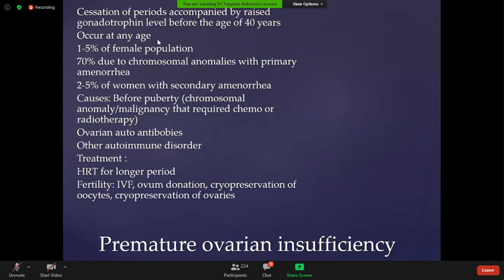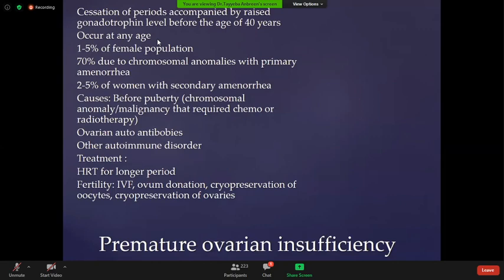Treatment of these patients is usually counseling, just like we do in menopausal patients, about lifestyle modifications, exercise, and diet modification. These patients usually need treatment in the form of HRT, hormone replacement therapy, for a longer period of time, because the age of these patients is less. The usual age of menopause in Pakistan is around 47 to 48 years, and in the UK it's 51.